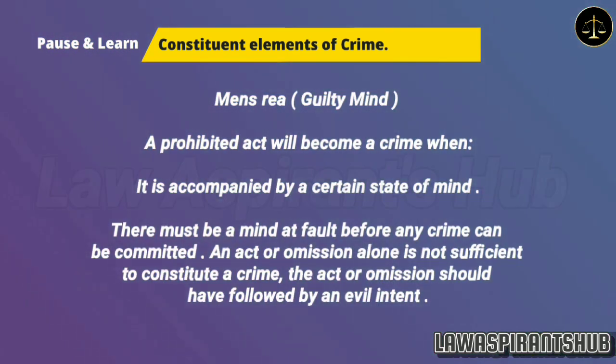Let's understand the concept of mens rea. A prohibited act will become a crime when it is accompanied by a certain state of mind. There must be a mind at fault before any crime can be committed. An act or omission alone is not sufficient to constitute a crime. The act or omission should have been followed by an evil intent.